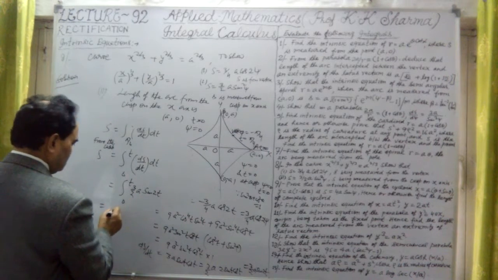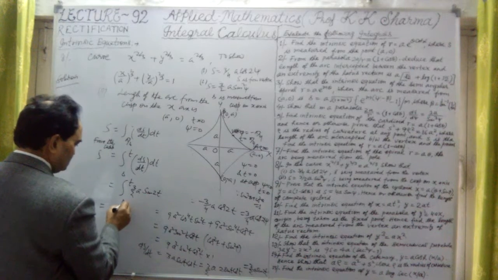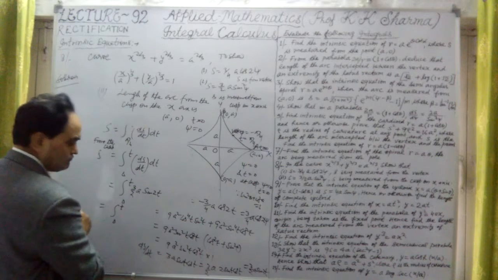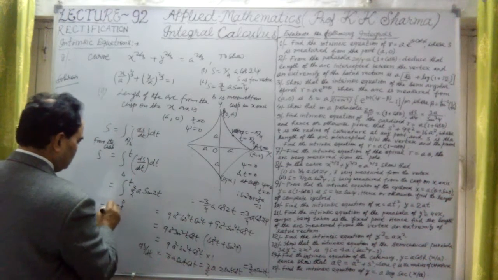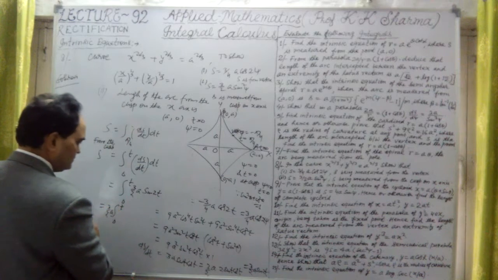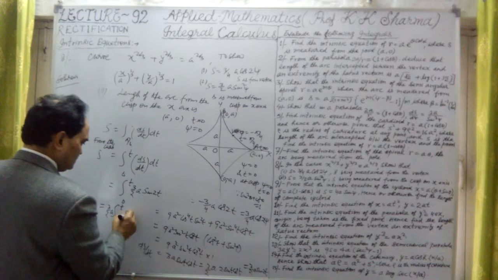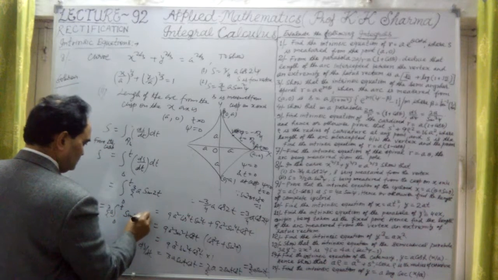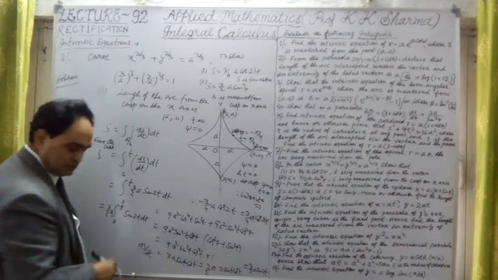This is 3 by 2a, integral from 0 to t of sine 2t dt.